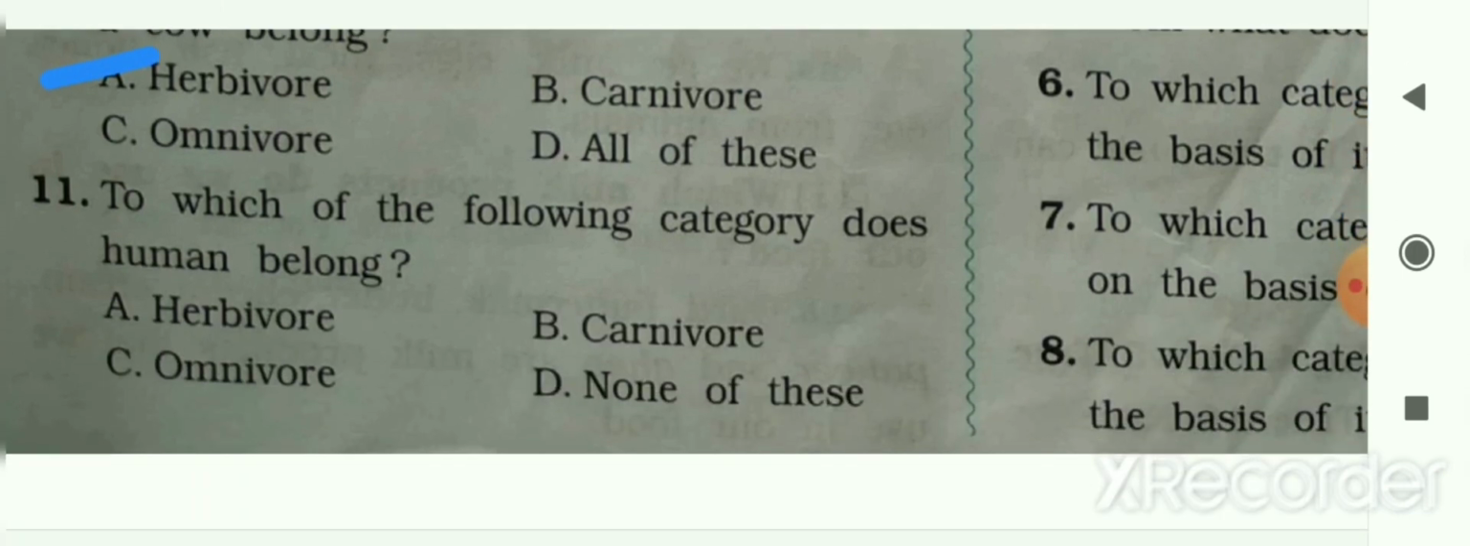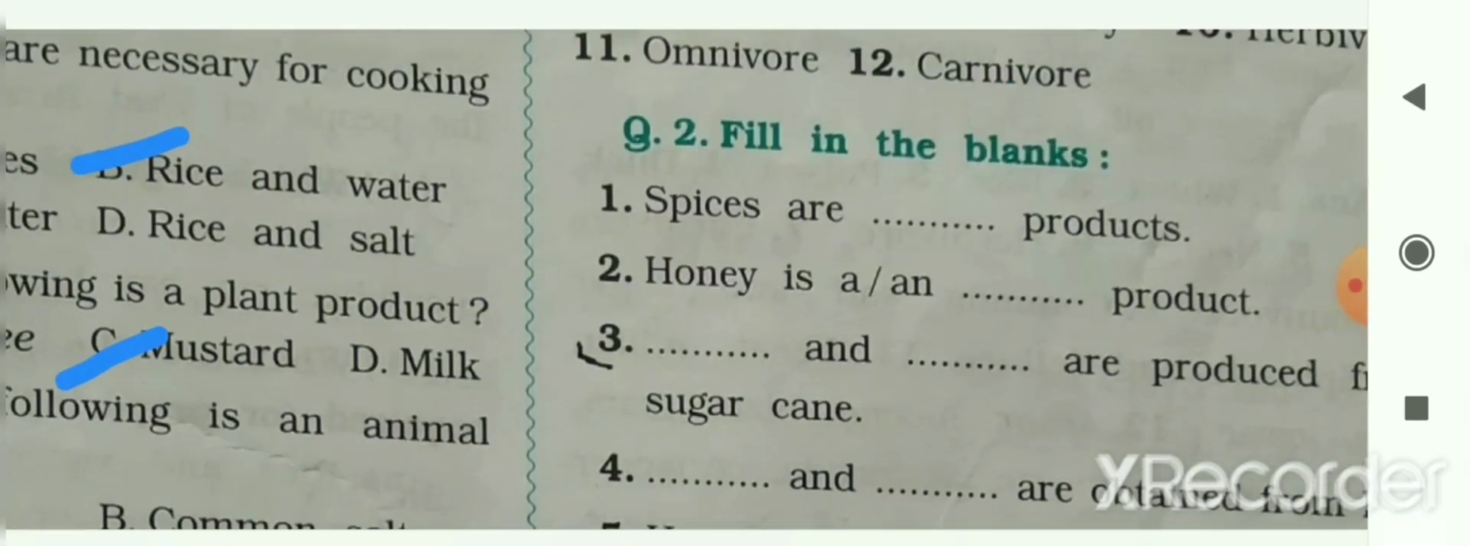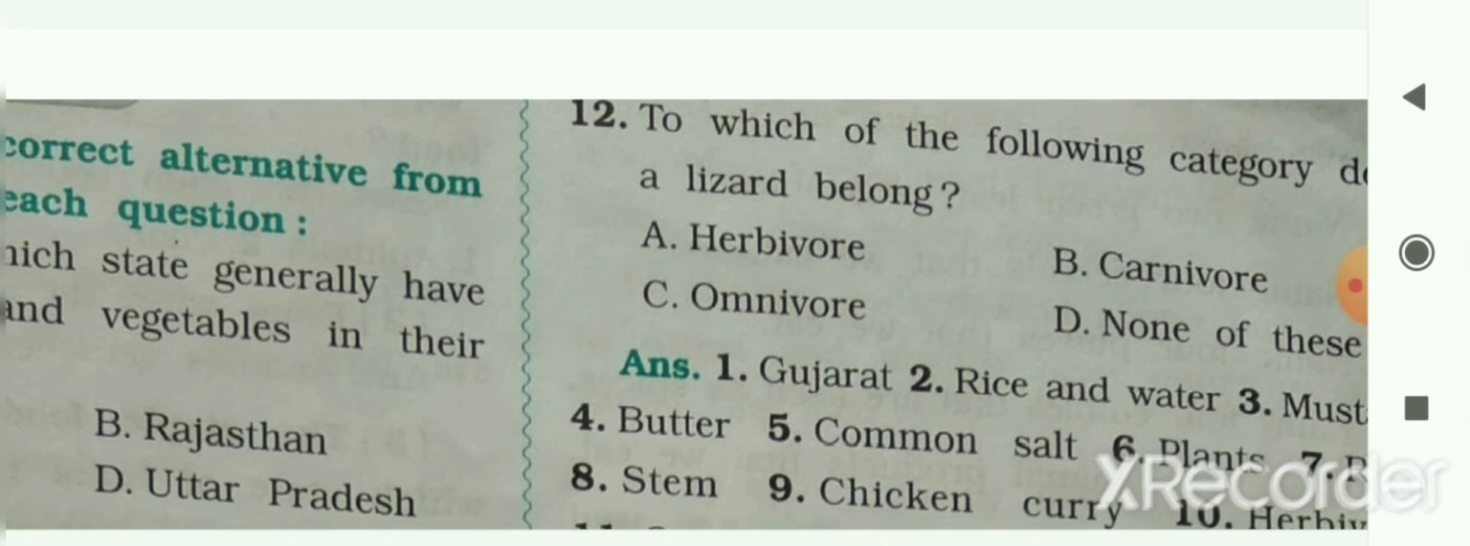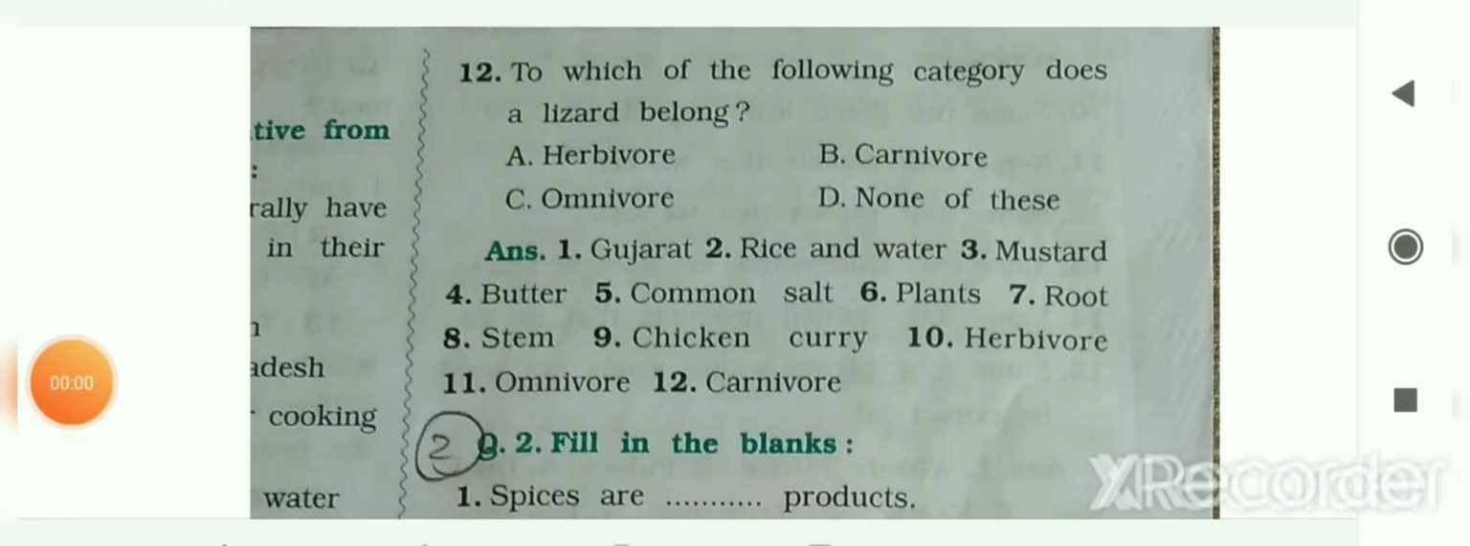Next is, to which of the following categories does a human belong? A, herbivore, B, carnivore, C, omnivore or D, none of these. So your answer will be C, omnivore. The next question, number 12. To which of the following categories does a lizard belong? A, herbivore, B, carnivore, C, omnivore or D, none of these. Your answer is B, carnivore.